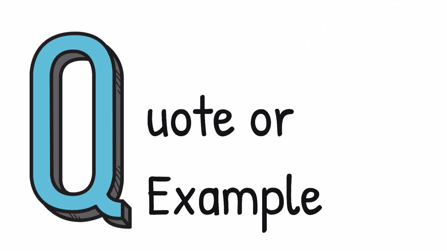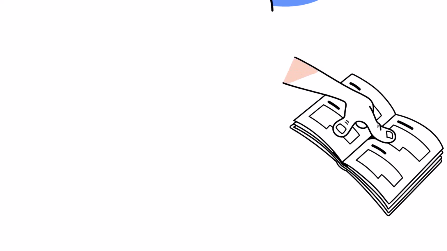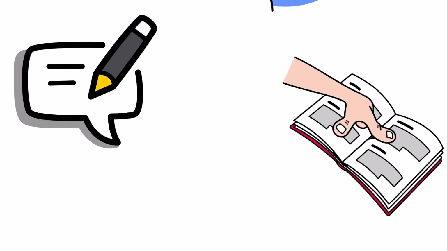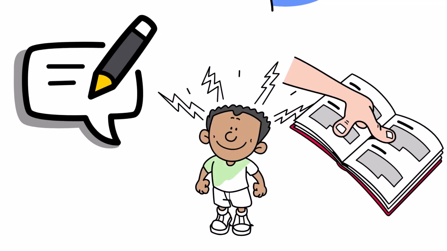Q is for quote or example. Give a specific piece of evidence. This can be a quote, fact, or example. Example. When everyone wears the same thing, students focus more on learning than on clothes.